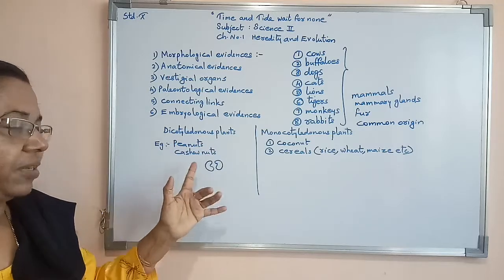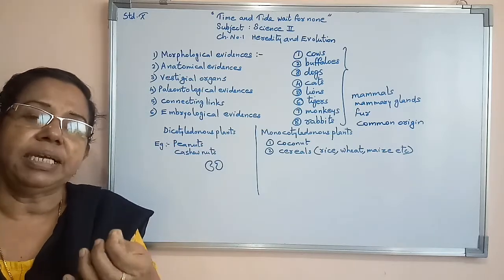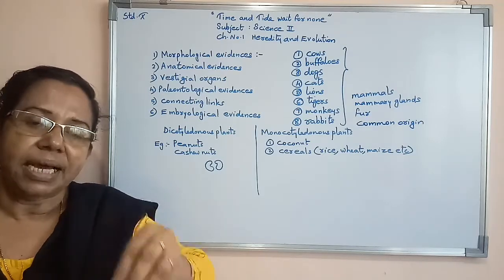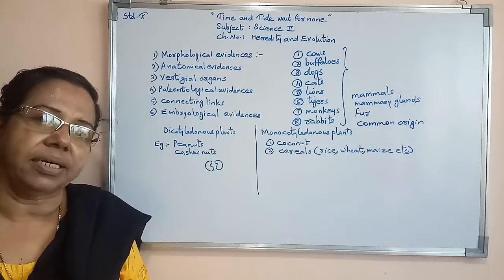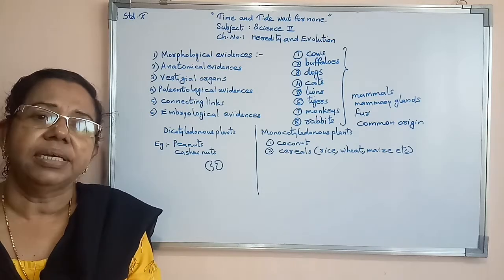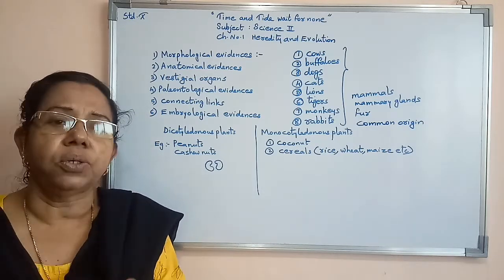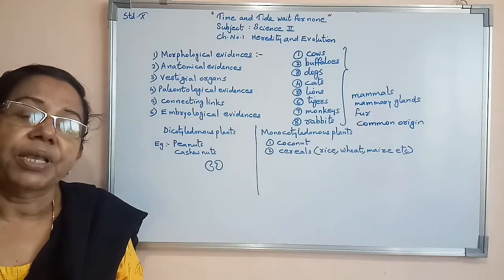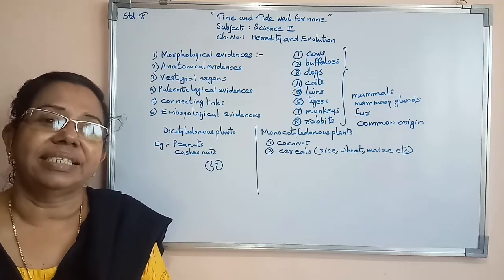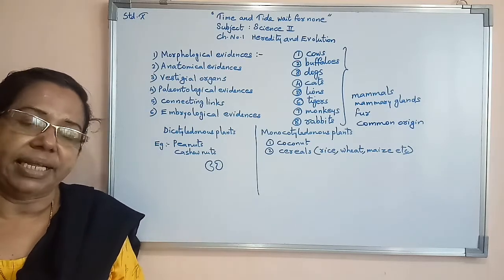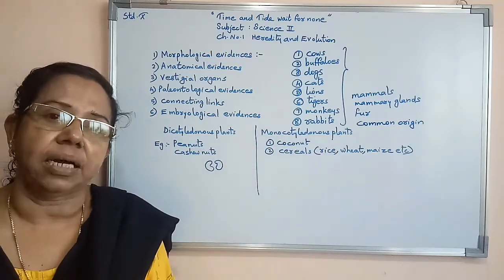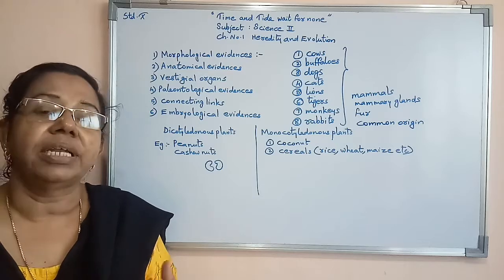In case of pulses, when they are dried it is very difficult, so we have to soak them in water. Even badam, that seed we have to soak in water for one whole night. Then next day morning, open it and remove its skin, and you will get two halves. So badam, cashew nut, all types of pulses, and peanut are examples of dicotyledonous seeds. Now, for monocotyledonous seeds, all cereals come under monocotyledonous plants,